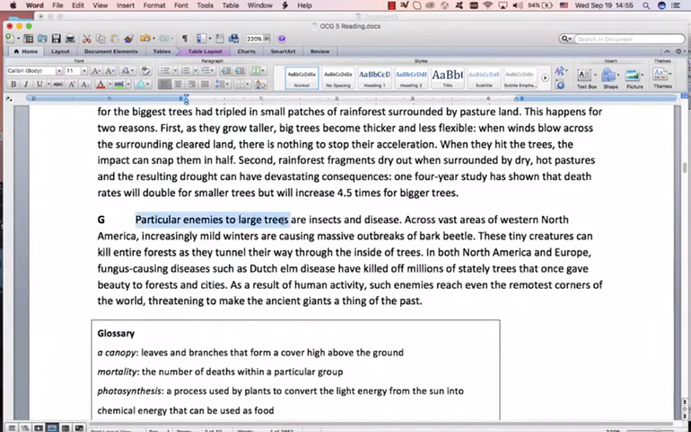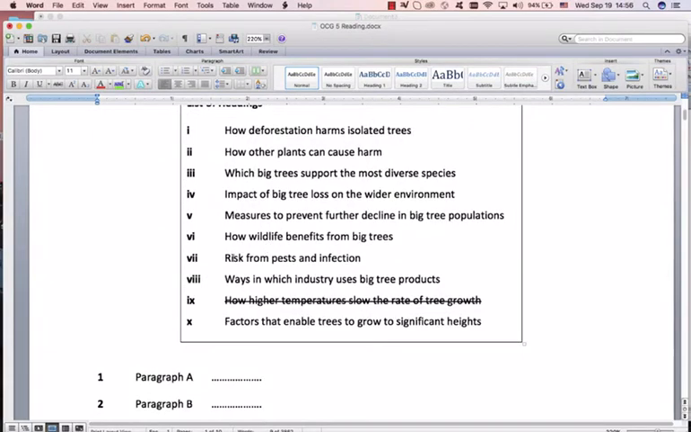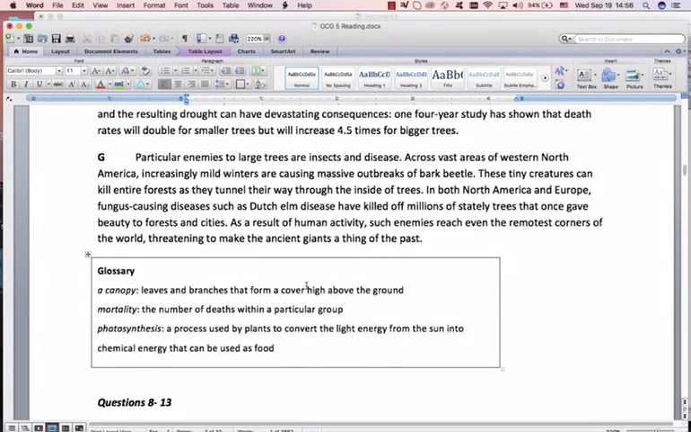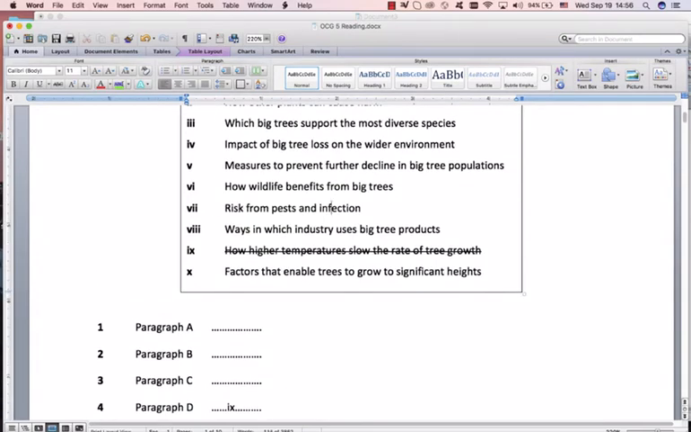Particular enemies to large trees are insects and disease. Already I remember where that one is. Insects and disease. Again, negative paragraph. I can go straight there. Enemies, insects, disease. Synonyms, straight synonyms. So that was paragraph G, and we're looking at 7.